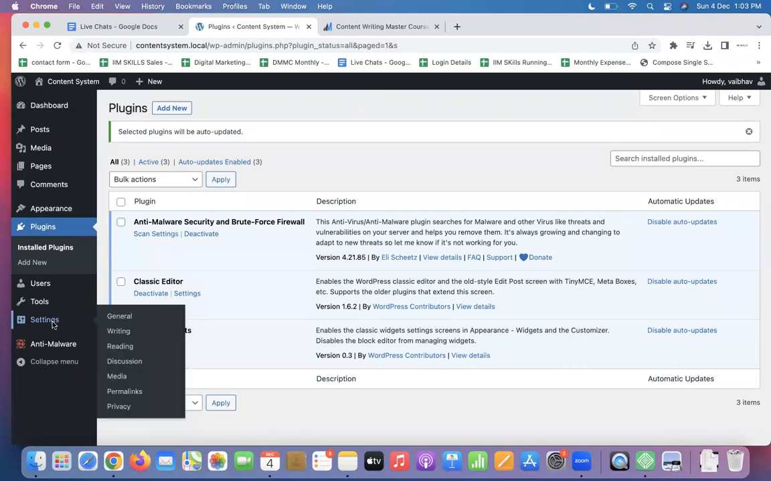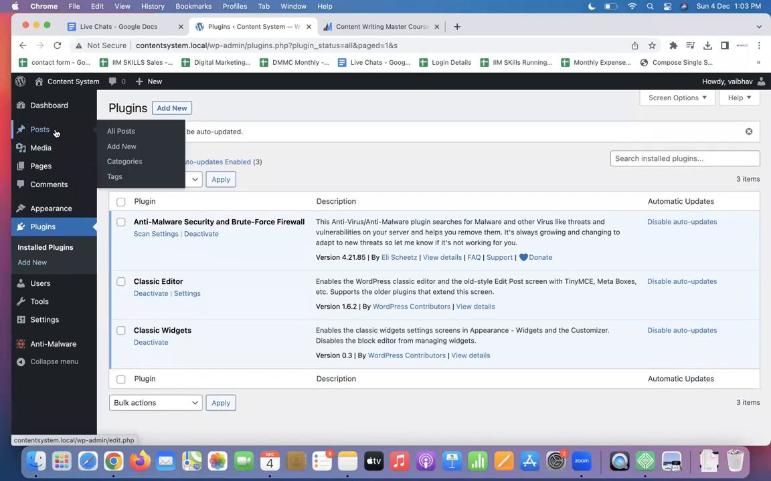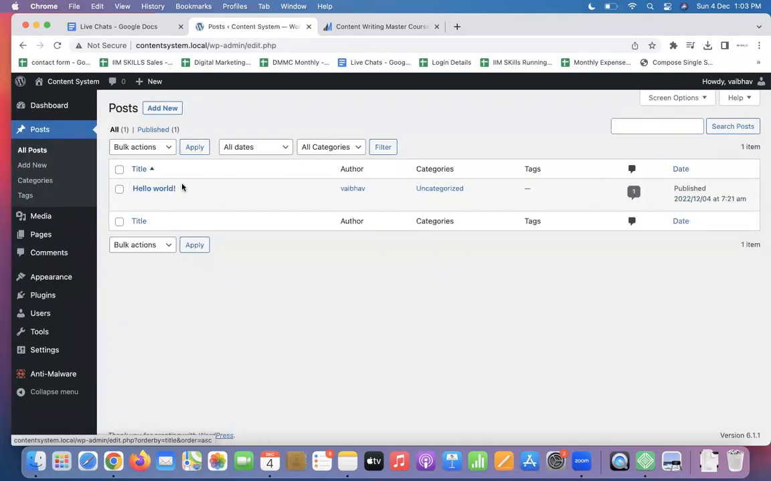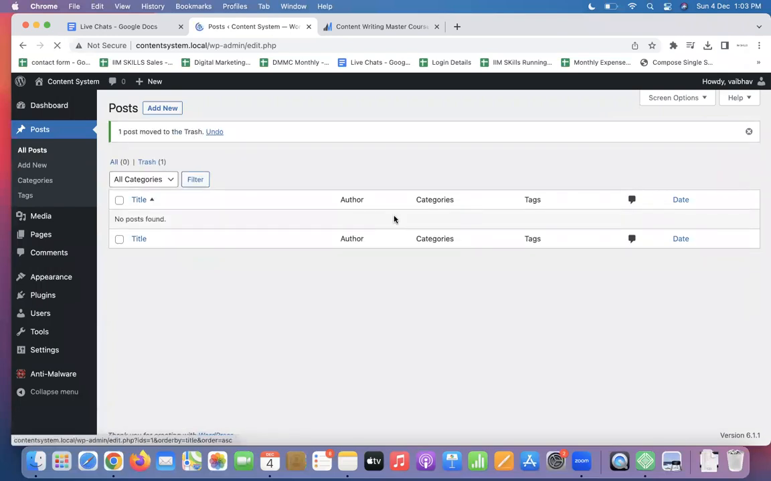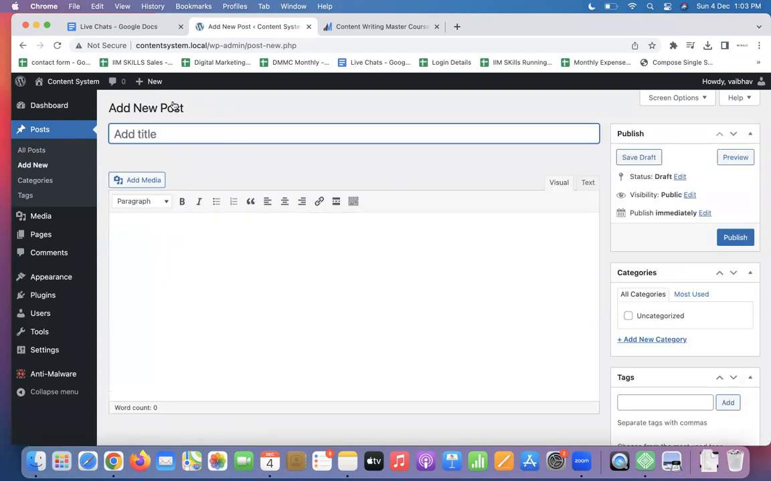Plugins part is also clear, settings part is also clear. Let's go ahead and talk about posts. When you click on add post, all posts, you will be able to see all the articles you have listed so far. Those who have started writing with us, and those in our 16th October batch, you will first write your article.